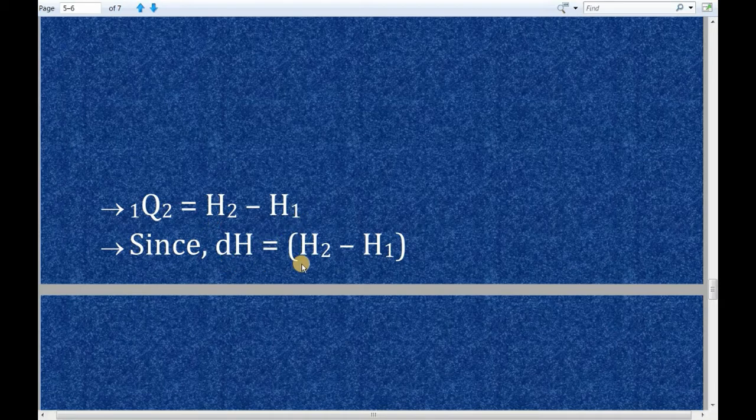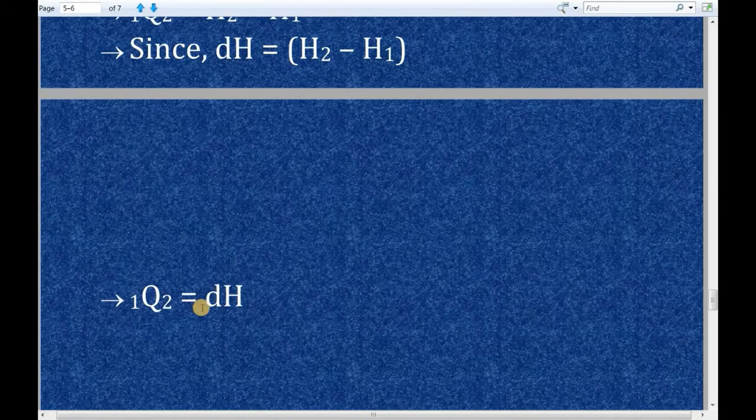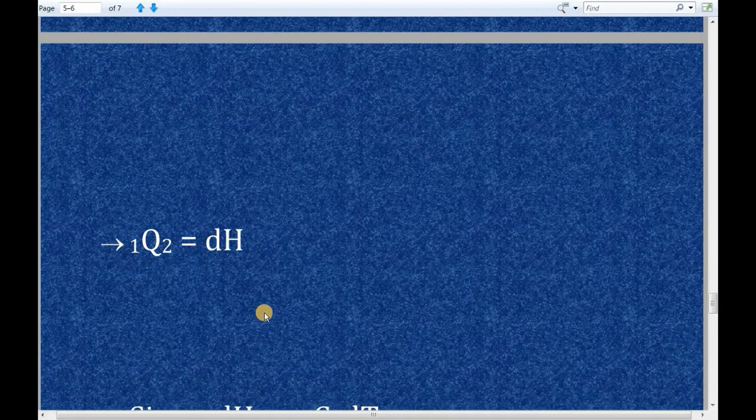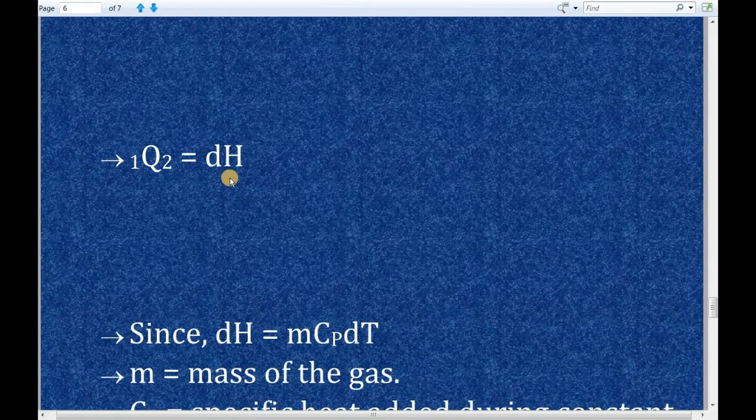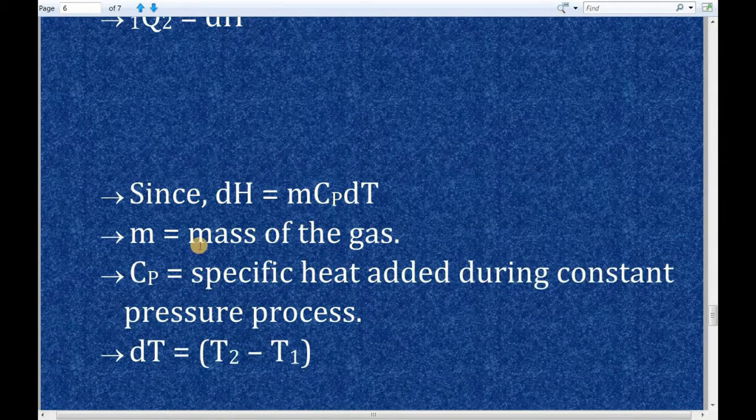But H2 minus H1 is differential enthalpy, that is dH. So this H2 minus H1 can be rewritten as dH. So the next step will be 1Q2 is equal to dH. There is another formula for dH, and the formula is dH is equal to mCp dt, where m is mass of the gas, Cp is specific heat added during constant pressure, and dt is differential temperature, and the formula of dt is T2 minus T1.